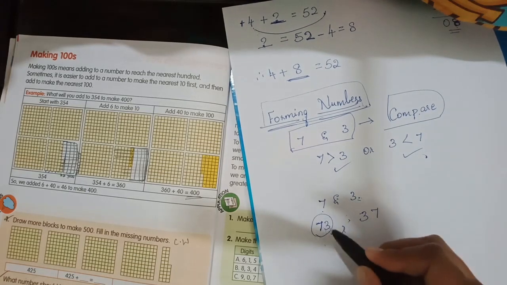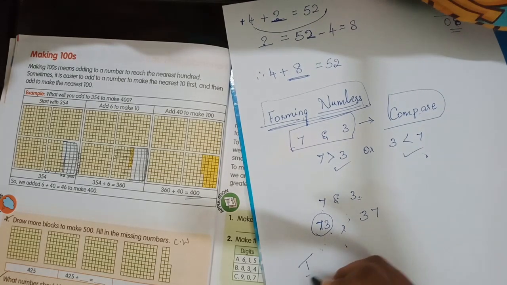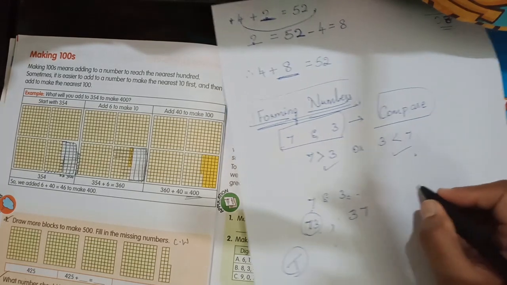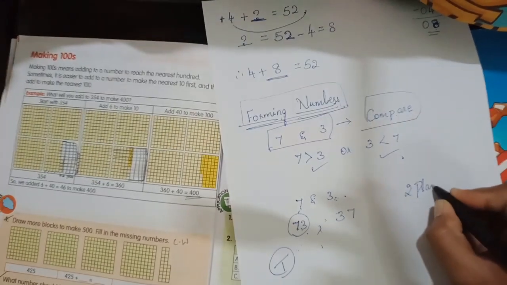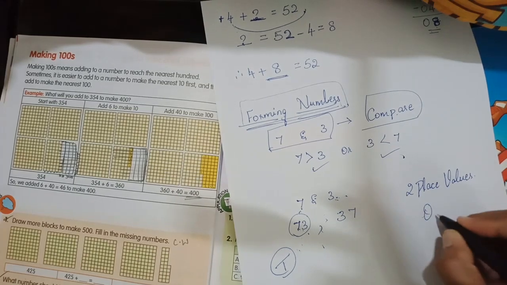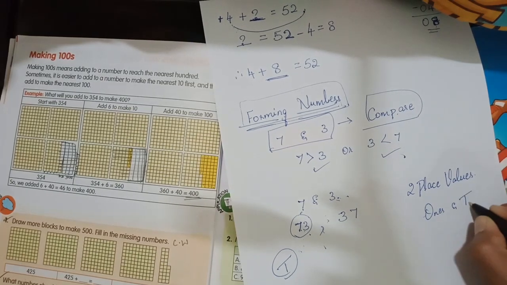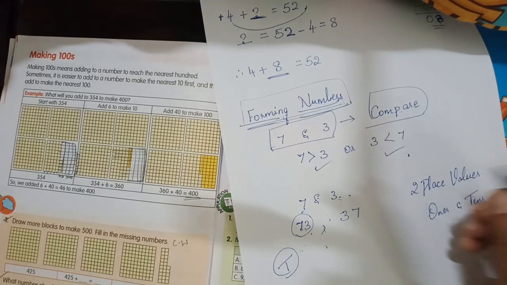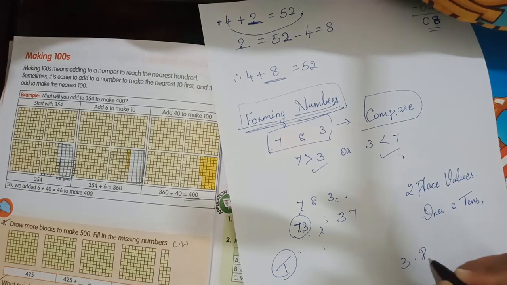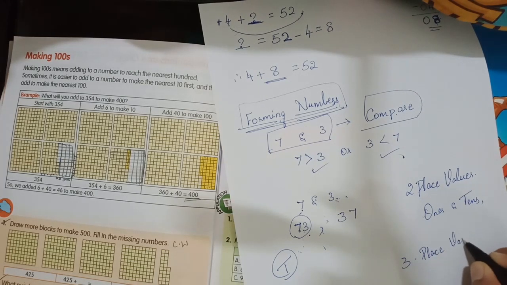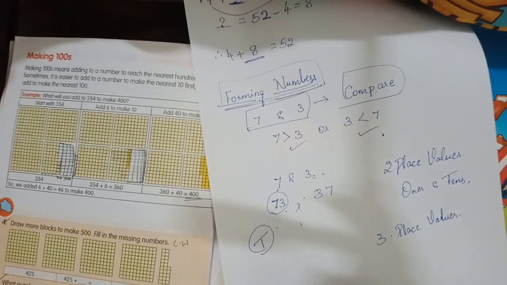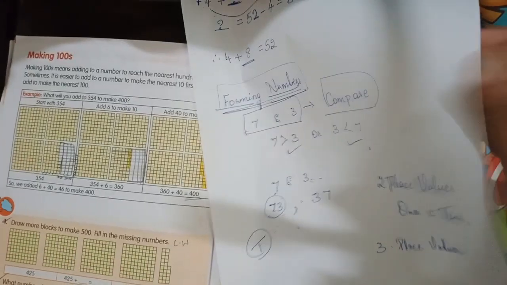And now 73, there are two digits, that means there will be two place values. Which are those two place values, children? That is ones and tens. If there are three different numbers given, then three place values will be there, if we ask you to form numbers using three different numbers.